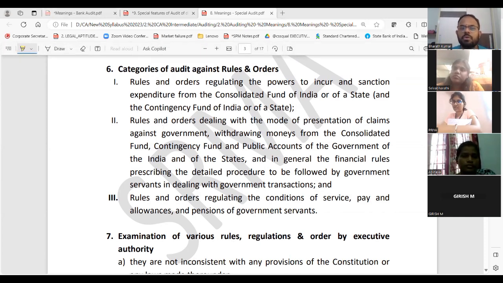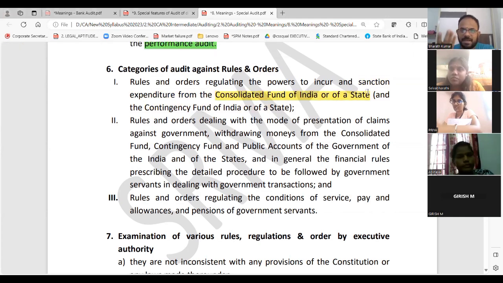Point number 1. Rules and orders regulating the powers to incur and sanction the expenditure from dash. Already I covered that. Now, you know why basics is important. From where? The Consolidated Fund of India or of the state. It can also be the Contingency Fund of India or of the state. So audit against rules and orders means that there is a rule that if you wanted to take money for expenditure, the sanction should be from the Consolidated Fund of India or state. Now you know why I covered the basics. Point number 1 is done.